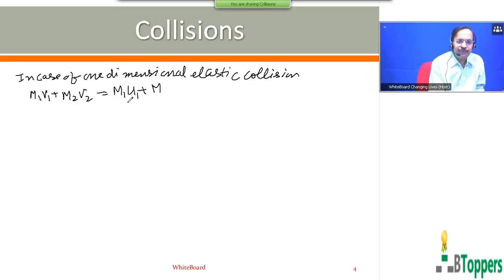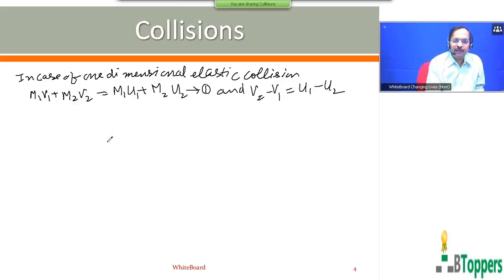M1 V1 plus M2 V2 equal to M1 U1 plus M2 U2. This is one equation. And another equation is V2 minus V1 equal to U1 minus U2. So any problem in one-dimensional elastic collision can be solved by making use of these two equations. That's all. Almost all the problems in one-dimensional elastic collisions can be solved by using these two equations only.